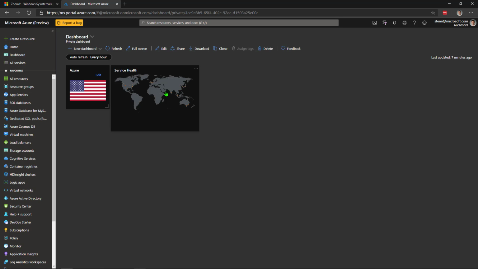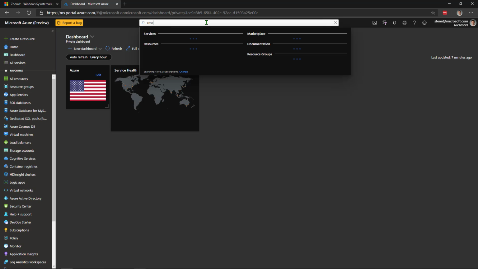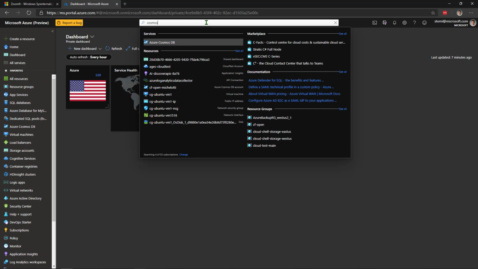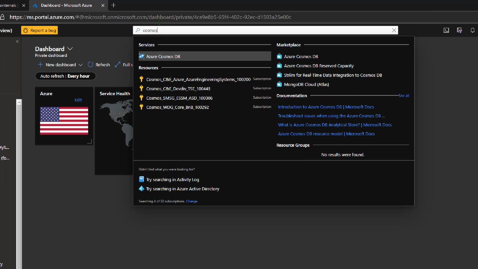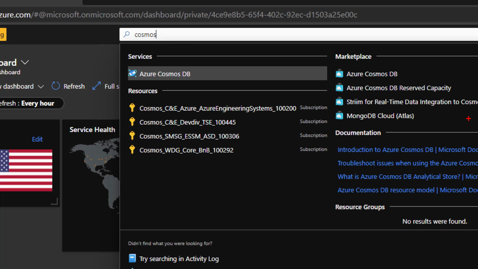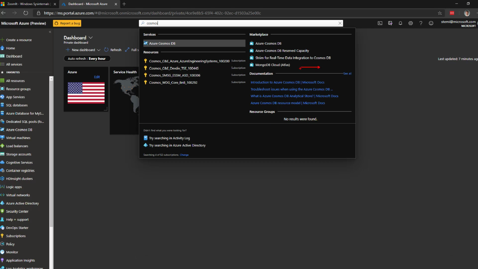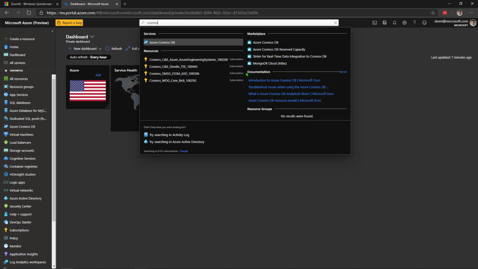Let me show that in one other example. Let's say I'm coming up here to this search box, and I type a search term such as Cosmos. Well, let's say I want to actually demonstrate this whole box here. But if my cursor's up here where I just type that final S, if I zoom in here, the problem is, well, my box is kind of getting cut off a little bit here, and that's not exactly what I want.